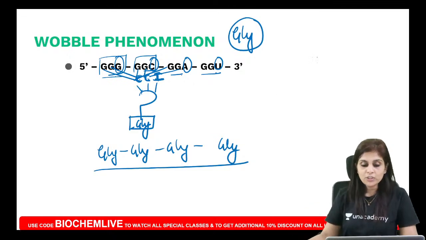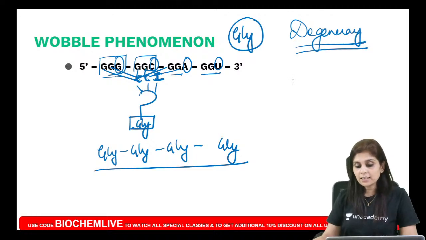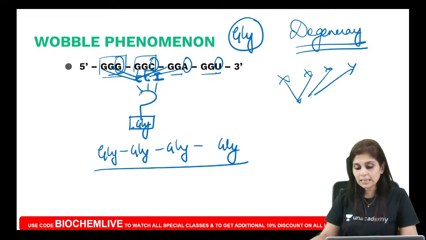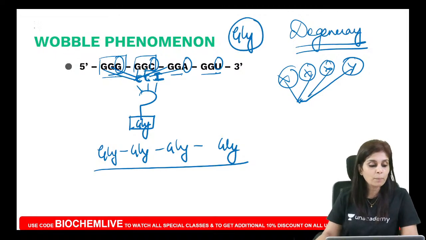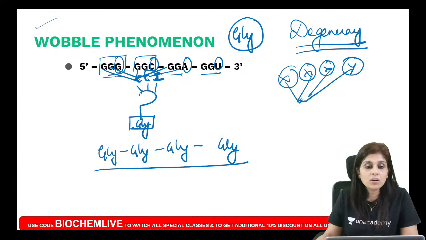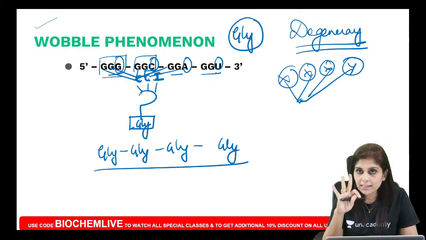Can you tell me what is degeneracy? I will explain this in detail again. Degeneracy is more than one codon coding for a single amino acid. How more than one codon can code for a single amino acid is explained by the wobble phenomenon. And according to the wobble phenomenon, I said the third nucleotide of the anticodon of tRNA is inosine monophosphate, right? But that's only for you to understand.